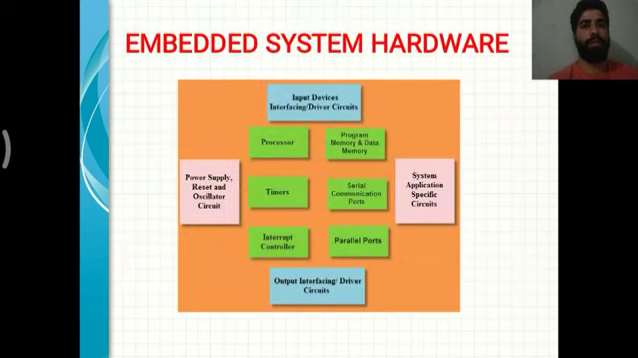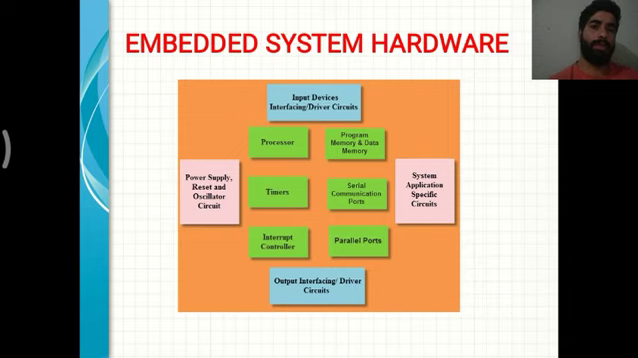Next we have the embedded system hardware. Embedded system hardware consists of various blocks: power supply, input devices, output devices, processor, timer, interrupt controller, program memory and data memory, serial communication port, parallel port, and system application specific circuits.